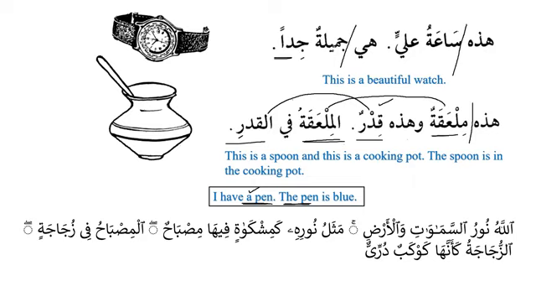أعوذ بالله من الشيطان الرجيم. الله نور السماوات والأرض. مثل نوره كمشكاة فيها مصباح. Now we can see over here, we have misbah. And what is this? It is indefinite. Why do we say it is indefinite? Because it does not have al, and it's not the name of a specific person, place, or thing. Al-misbahu fihi zujaja. Now here, it is used as marifa, a definite noun.